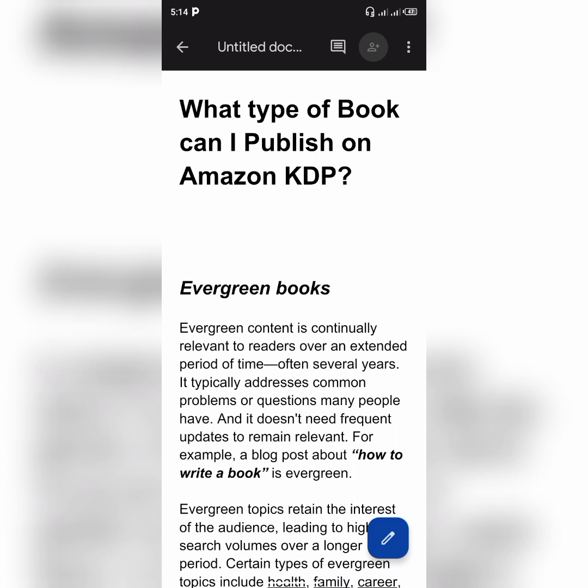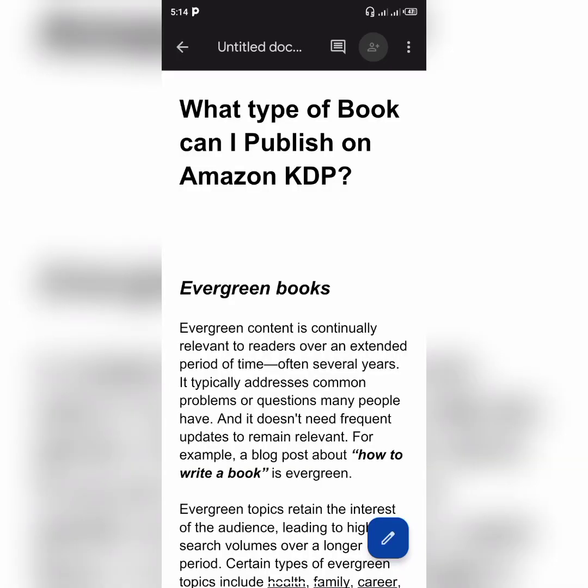And on my list here, I have evergreen books. Actually, when we say evergreen, it is those contents that are continually relevant. That is, they are always relevant. No matter the number of years that have passed, they will always be relevant. And over here, you can see that evergreen books are continually relevant to readers over an extended period of time, often several years. Which means after several years of being published, they will continue to be relevant and people can go to the market and purchase them.